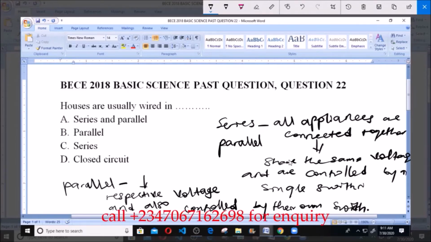Now, when you wire your house in series, the appliances at home, which are numerous, will only have one switch. Take for instance, you have a bulb at home, you have your fan, like your ceiling fan, your standing fan, and you connect all these things together. If your house connection is in series, whenever you put off your switch, your bulb, your fan, and every appliance you are using will go off. This is because they are all connected in series to a particular switch, and they share the same voltage. And there are times you need lights and you don't need the fan, and this is not possible using series connection.